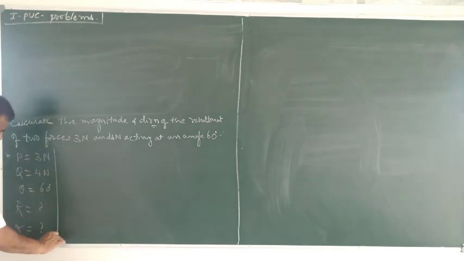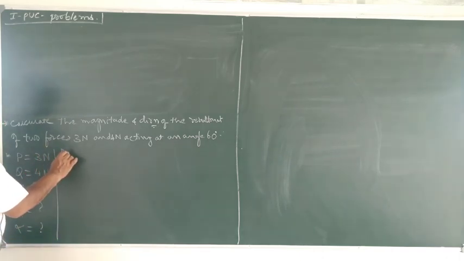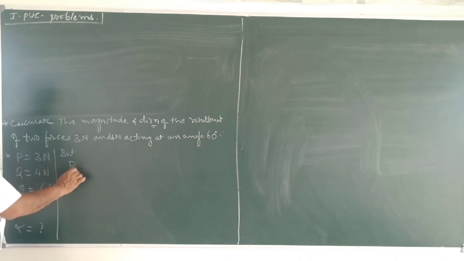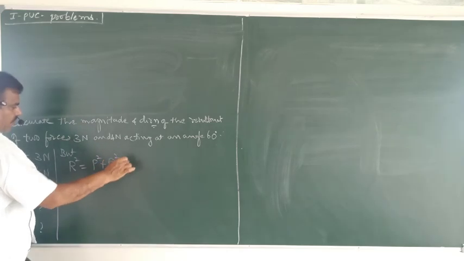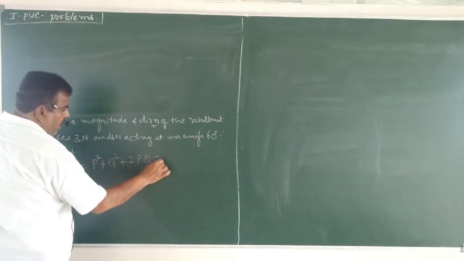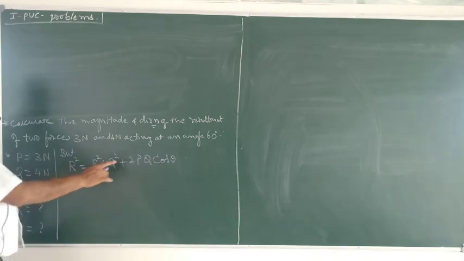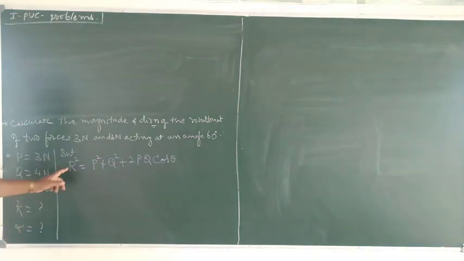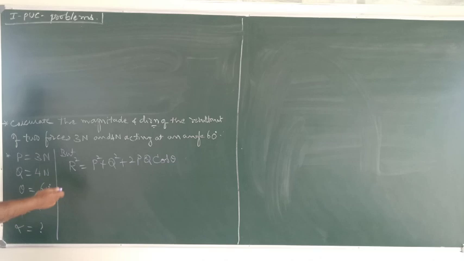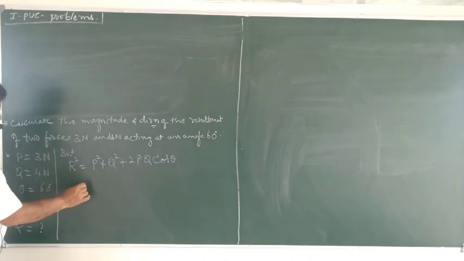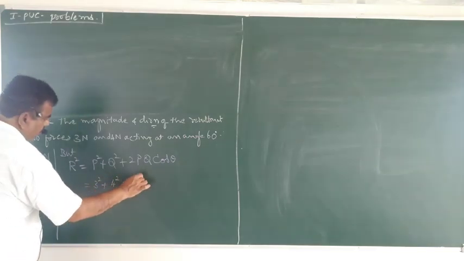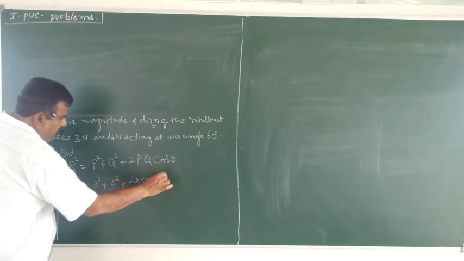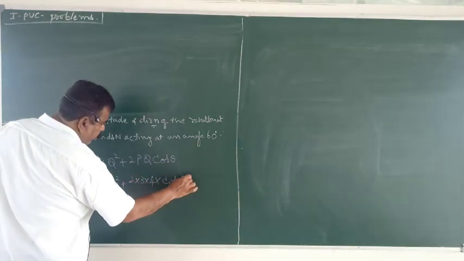Okay. Now we already derived the expression for the resultant, that is R square equals P square plus Q square plus 2PQ into cos theta. This expression gives the magnitude of the resultant. Now we know P, Q and theta, we shall substitute those things and simplify. R square means 3 square plus 4 square plus 2 into 3 into 4 into cos 60 degree.